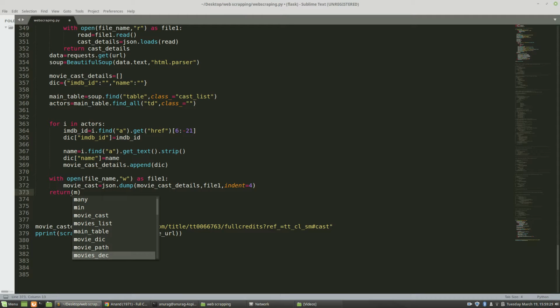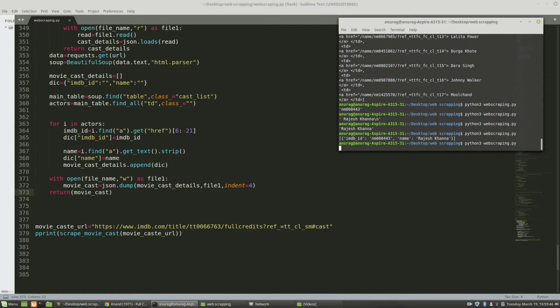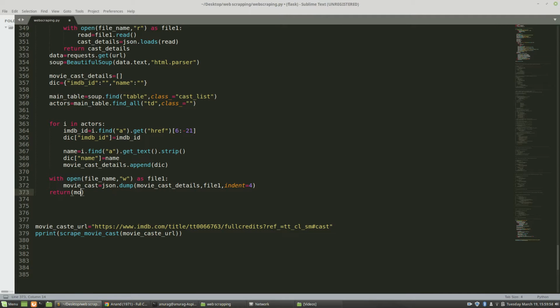Maybe movie cast. Yes, we can use movie cast here also. Sorry, it's not path. Cast. If I hit enter, what will happen is that it will give me none output. Sorry, maybe I have to use movie cast details here. Movie cast details.